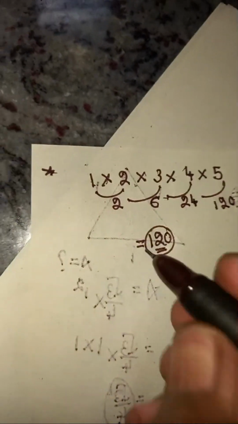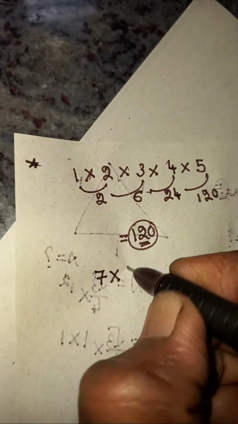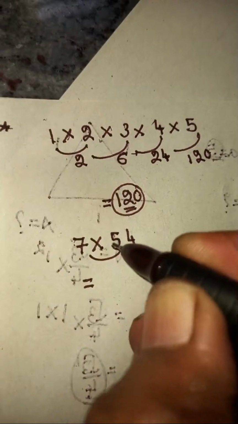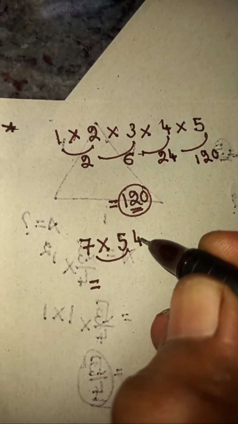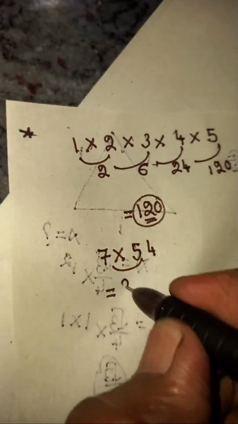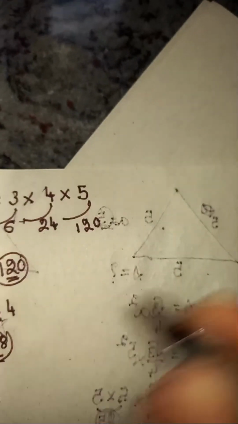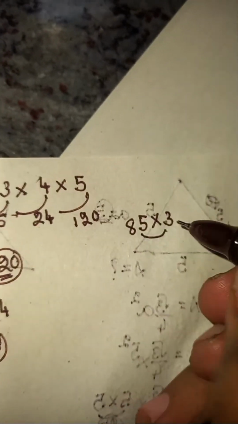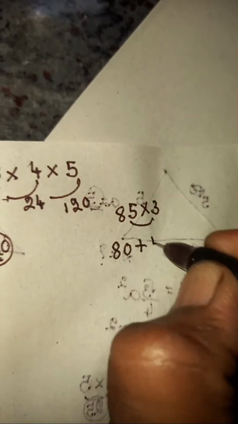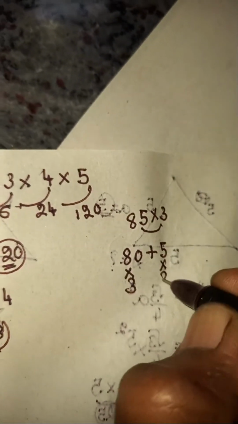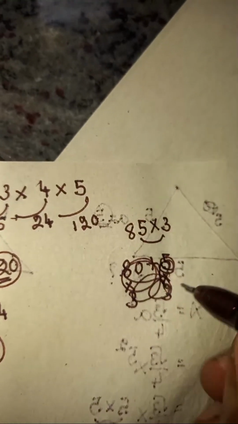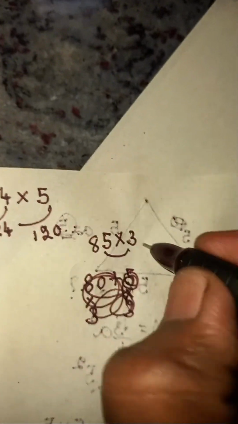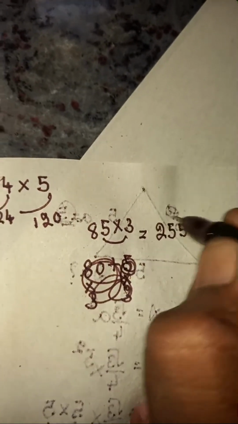Let's in the same way multiply some bigger numbers. 7 times 54. Here you can multiply. 7 times 50 is 350 and 7 times 4 is 28. 350 plus 28 is 378. And again multiply here, that is 85 times 3. 85 times 3 means you can split as 80 plus 5. Here also 3, here also 3. 3 times 80 is 240, 3 times 5 is 15, that is 255.